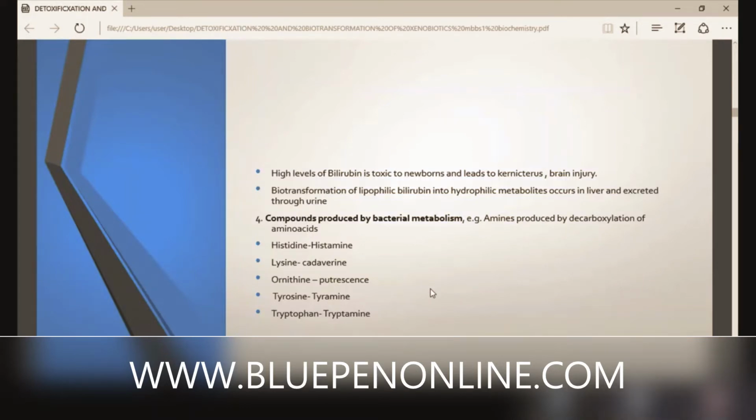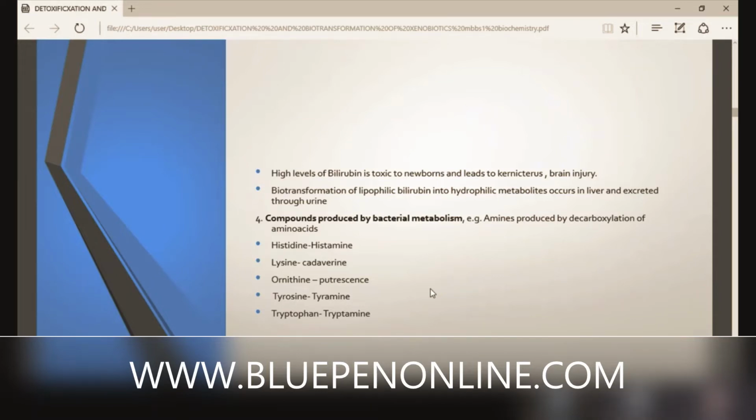So simply, at this point we must know bilirubin level is high in newborns. What is the normal level of bilirubin in adults? Less than 1 milligram per deciliter. 1 to 2 milligram per dL is known as hyperbilirubinemia. Greater than 2 is known as jaundice.